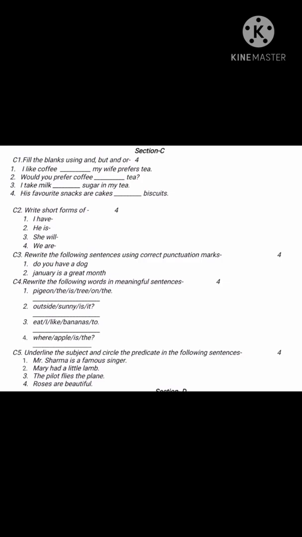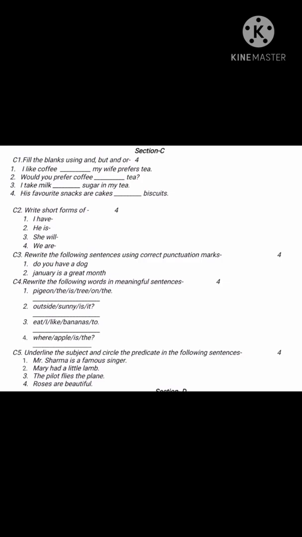Like I, he, she and we are the subjects. You will write as it is. Like I have, I apostrophe ve. Next is he is. So he is the subject. So you will write as it is, he, then apostrophe s. So what you have to shorten, that is the verb. He apostrophe s.